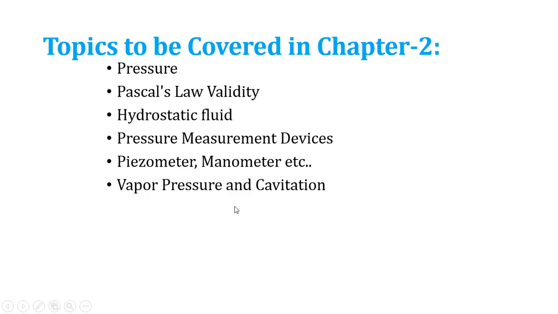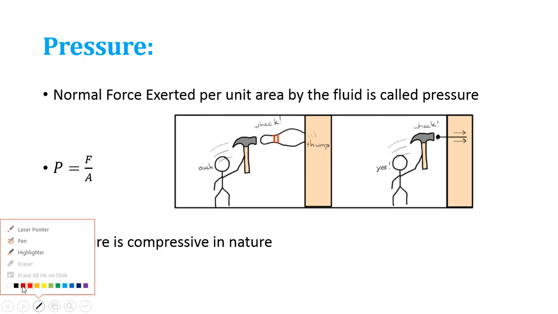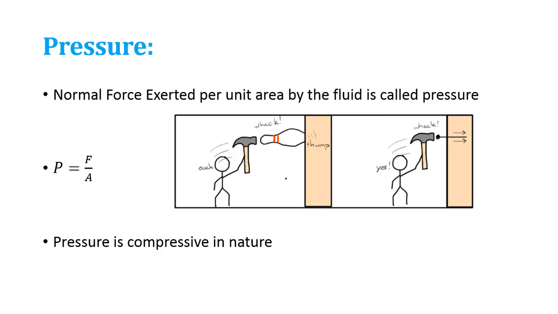So my friends, at the end of this chapter, you will be able to understand what is pressure, various pressure measurement devices, for example, piezometer, manometer, etc., vapor pressure, and also the phenomenon called cavitation. So let us start our first topic, that is pressure. So what is pressure? Pressure is nothing but a normal force exerted per unit area.